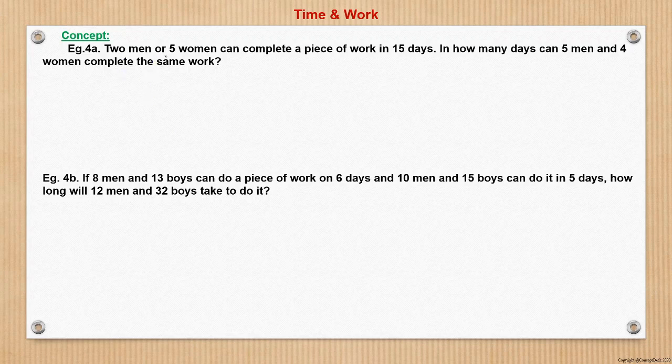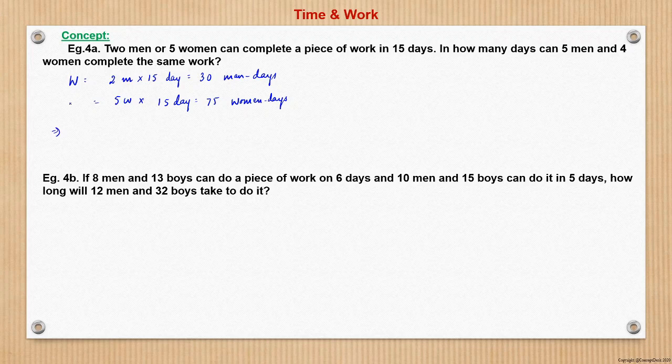Now the question says 2 men or 5 women can complete a piece of work in 15 days. So what is the work? Work is nothing but 2 men into 15 days, which is 30 man-days of work, or it is 5 women and 15 days, which is 75 woman-days. This is the work, and both the works are the same.